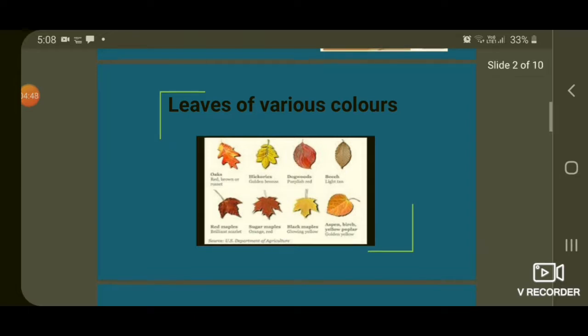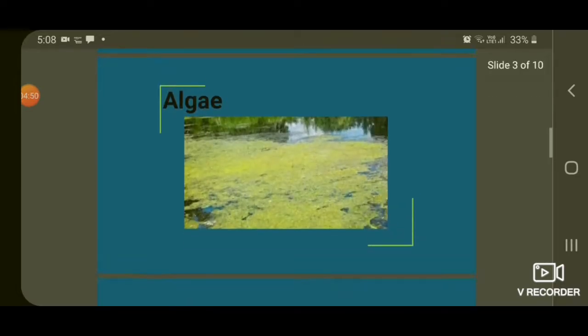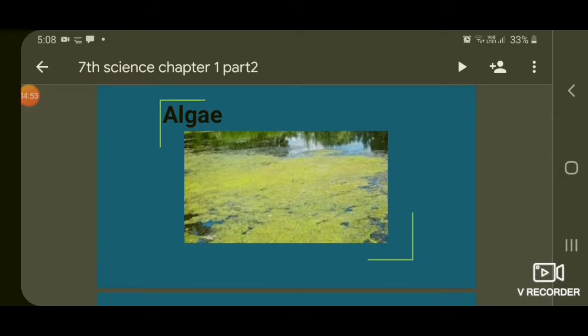Next, we pass on to algae. In Kannada we call it pachi. Algae. Okay, children? See here. You often see slimy green patches in ponds or stagnant water bodies. These are generally formed by the growth of organisms called algae. You observed at your home, outside your home, a pot with a green colored layer. That we call algae.